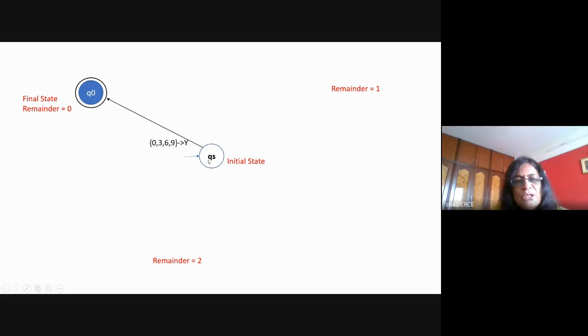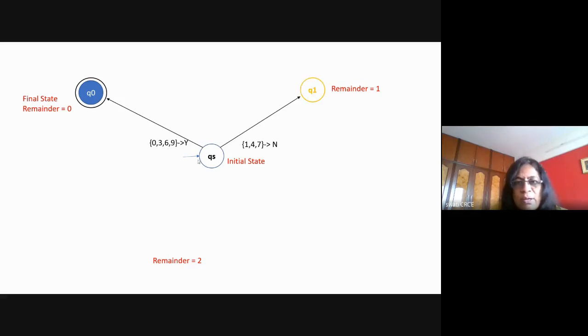So if your initial number is 6, divisible by 3, it will go to the state Q0 and the output generated is equal to Y. Okay. Now with respect to this initial state, all these 0, 3, 6, 9 numbers are over. So what is remaining? 1, 4, 7. I'll say that for 147, if I divide by 3, the remainder is equal to 1. So it will go to the new state, that is Q1.